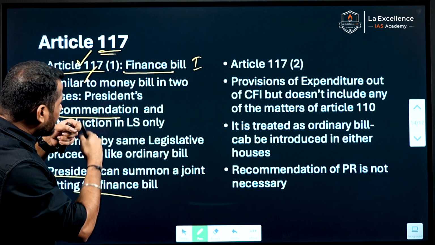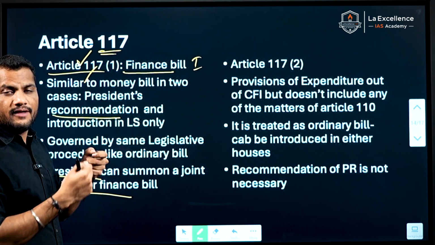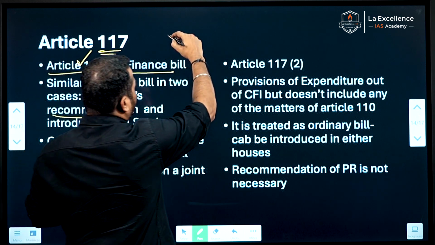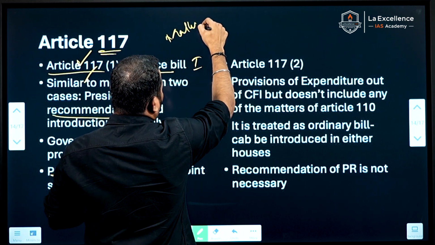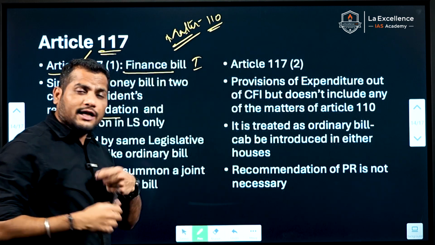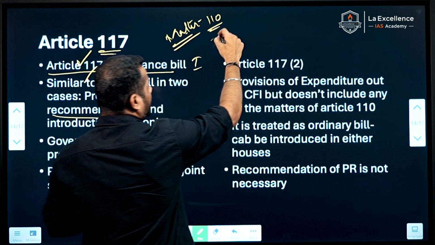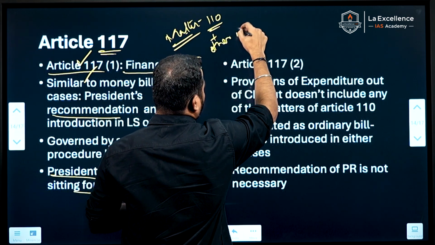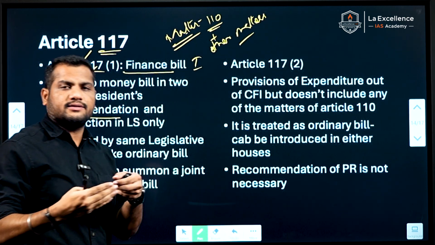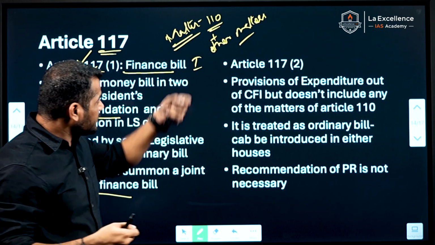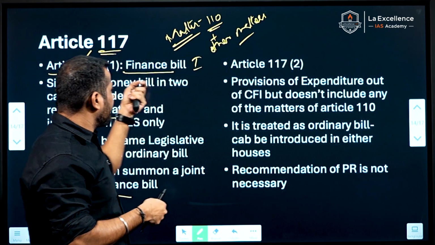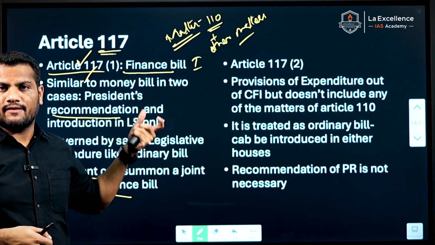But what constitutes financial bill first? It deals with the matters included under Article 110 and also other matters. If the bill talks about the matters under Article 110 and other matters, it is considered financial bill first.